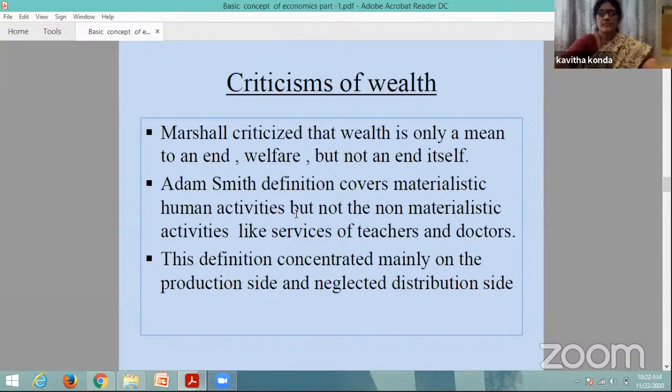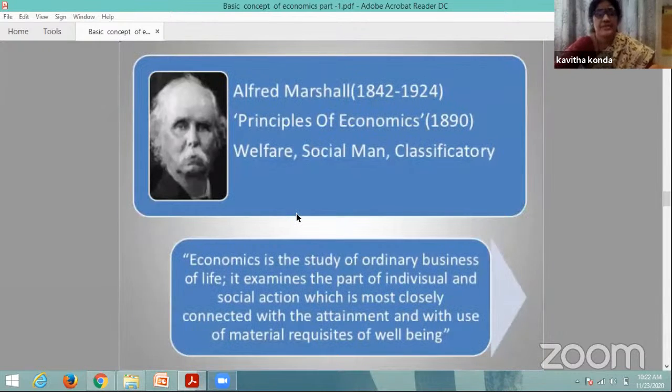Next we have the welfare definition, which is given by Alfred Marshall, who lived from 1842 to 1924. His famous book is Principles of Economics, in 1890. His study is about welfare. According to him, economics is the study of the ordinary business of life. It examines that part of individual and social action which is closely connected with the attainment and with the use of material requisites of well-being.